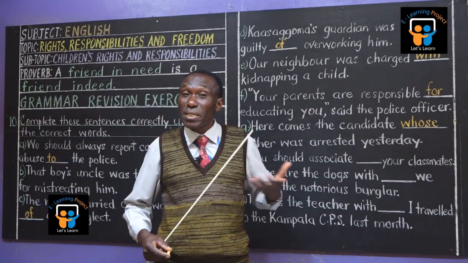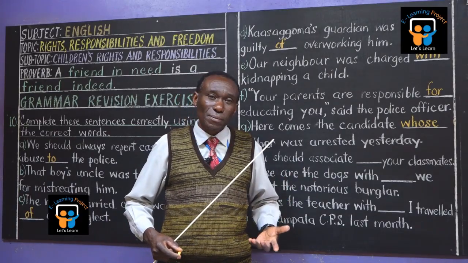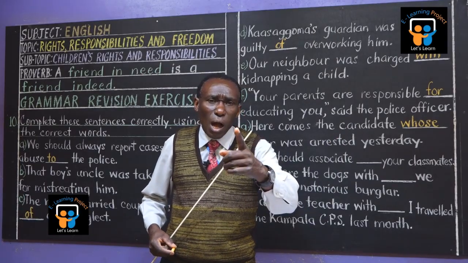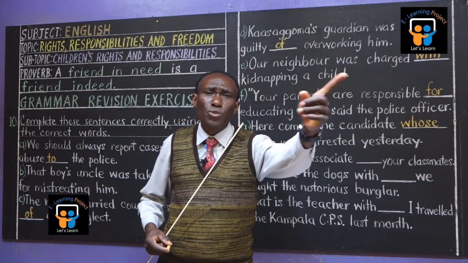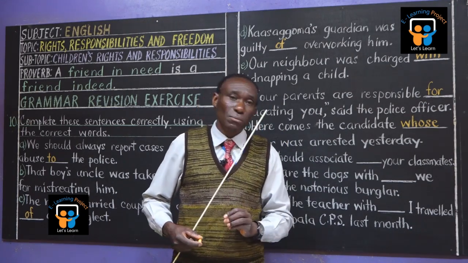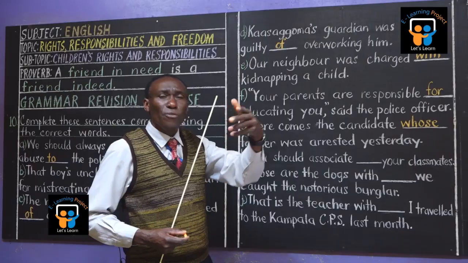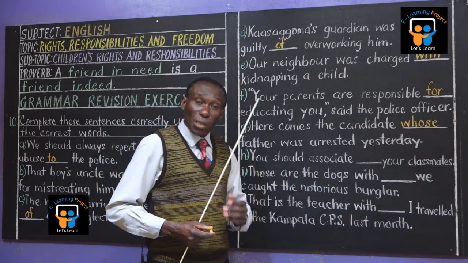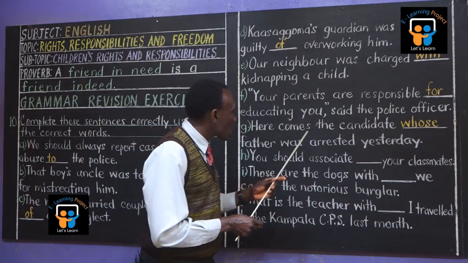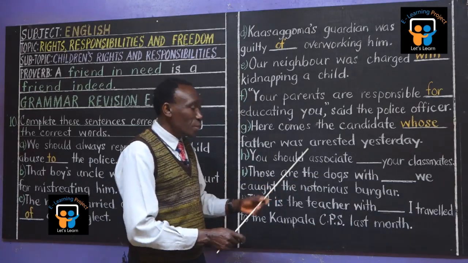Our father, possessive, our. That is the man whose house lost its roof during the storm. Whose house? Because it is his house lost its roof. The roof was blown off by the strong wind. So here comes the candidate whose father was arrested yesterday.